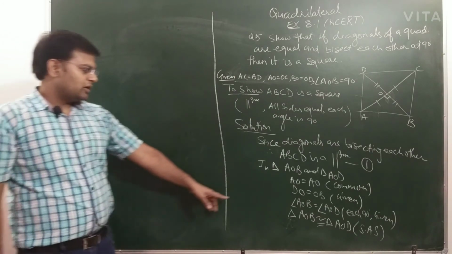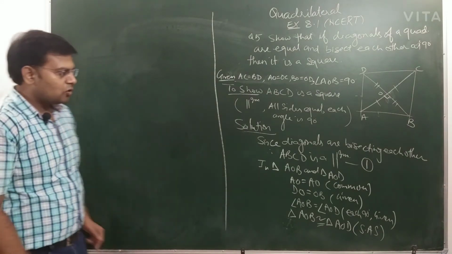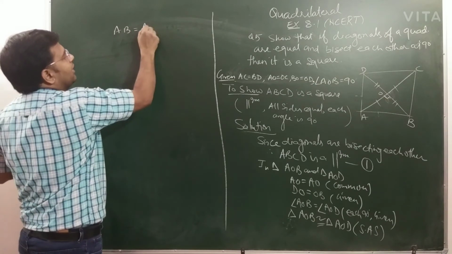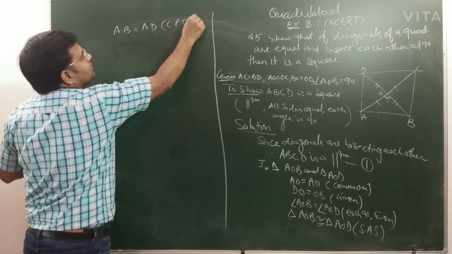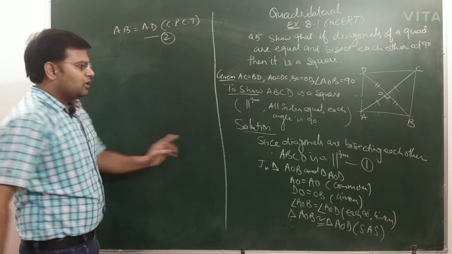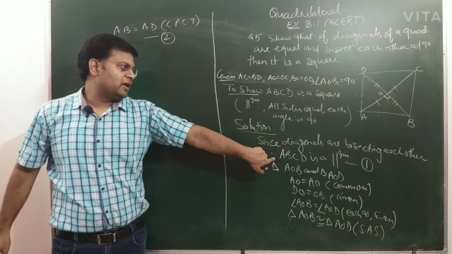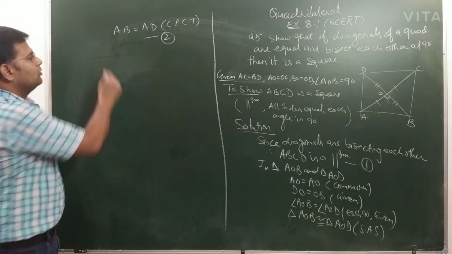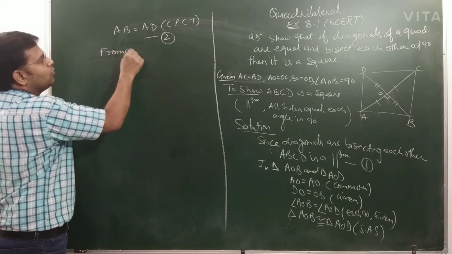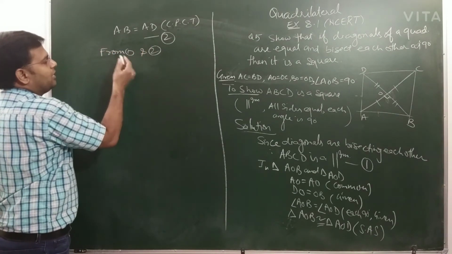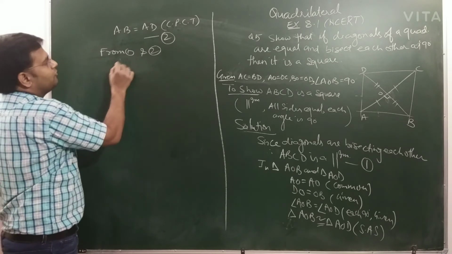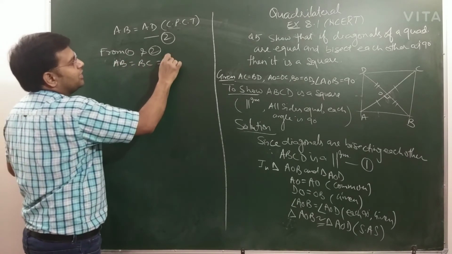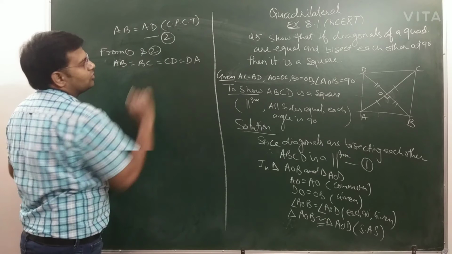Now we have shown AOB and AOD are congruent, so we can write AB is equal to AD, and you can write this CPCT. Mark this equation number 2. Now equation number 1 shows ABCD is a parallelogram, it means opposite sides are already equal. So from 1 and 2, AB equal to BC equal to CD equal to DA, you can write all sides are equal.